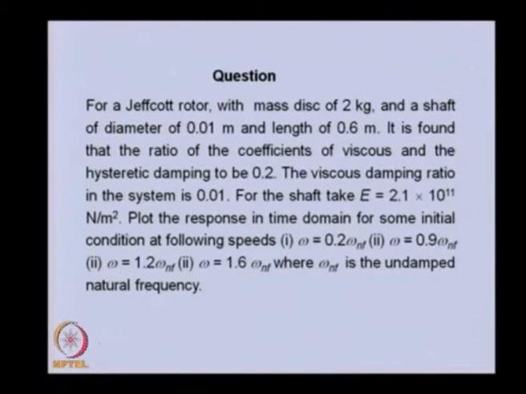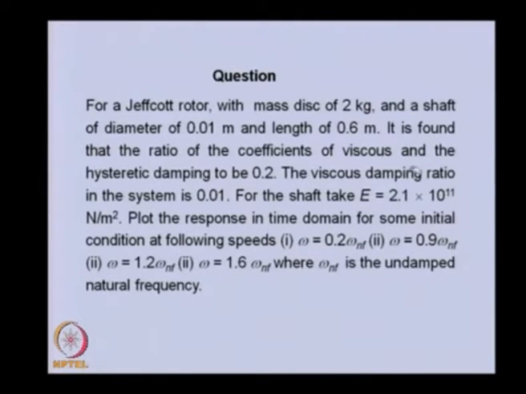So this is the problem in which we are considering a Jeffcott rotor. The mass is given, the diameter of the shaft is given, the length is given, and the hysteretic damping ratio we are assuming as 0.2, and the viscous damping ratio of the system, zeta, is 0.01.